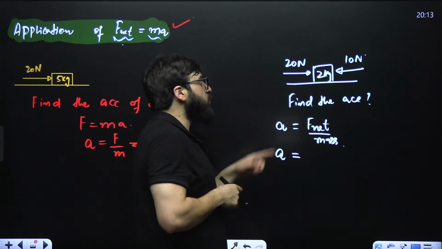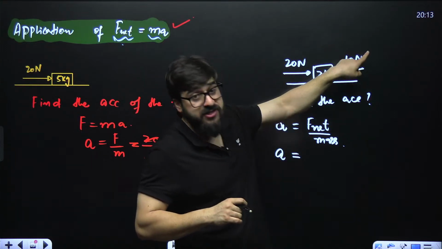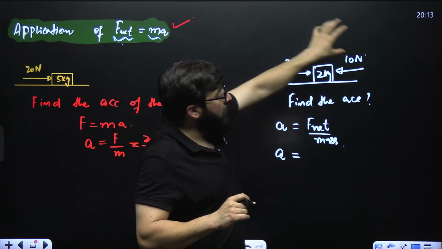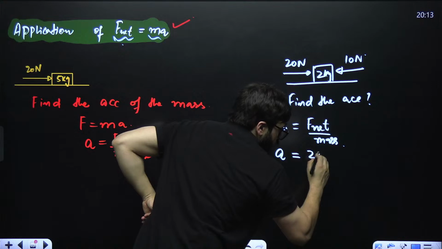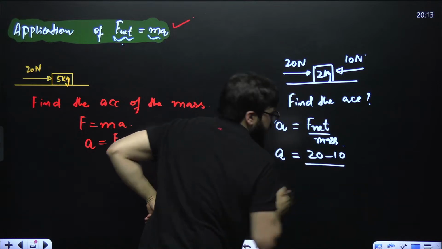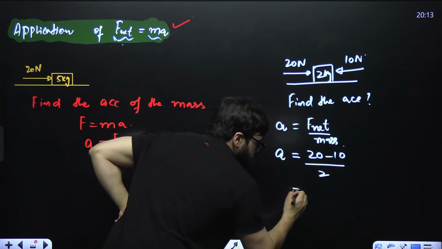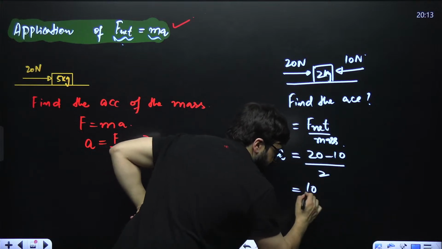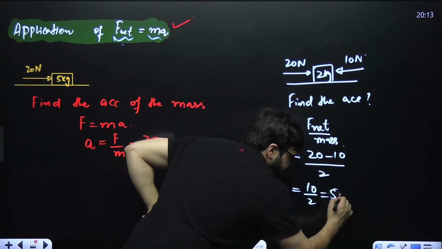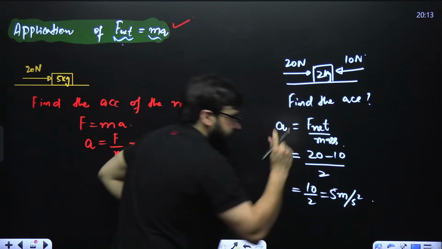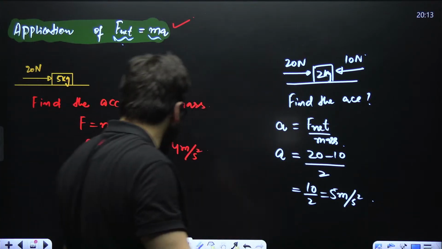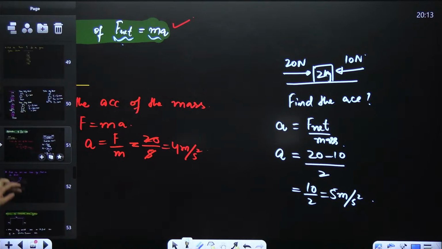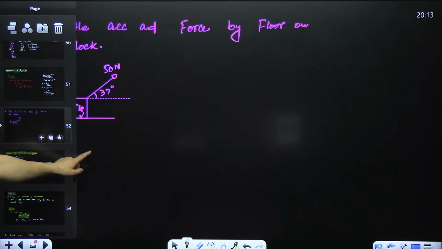The net force will be 20 minus 10, bigger minus smaller, divided by the mass, which is 2. So 10 divided by 2 is 5 meter per second square. I hope this is also sorted, crystal clear. Yes. Next.